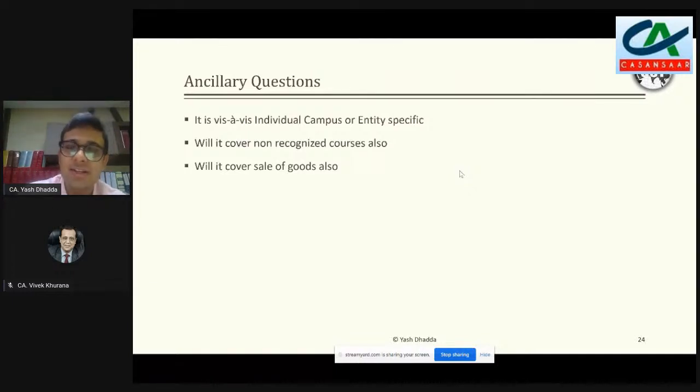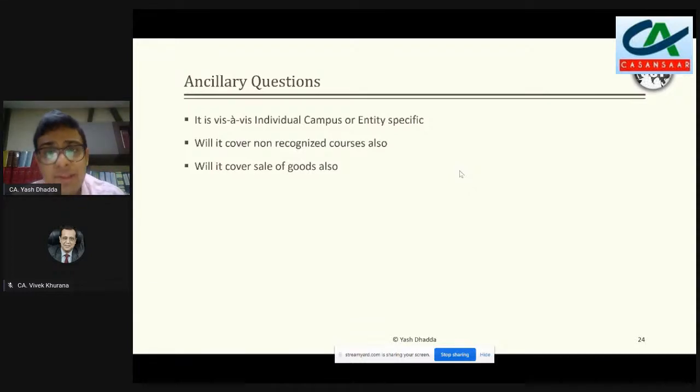अगर वो ऐसे courses run कर रहे हैं which is not recognized by law, या फिर 1 और 3rd में fall नहीं करता है. Second, अगर non recognized courses है, again I think I have given the answer. But if somebody is taking a view by saying कि ये तो business के ही बाहर है, जो हमारा initial discussion था, then in that case, चाहे वो course recognized हो या unrecognized हो, that really does not matter, because you are outside the scope, not because of the exemption entry, but you're outside the scope because you're saying you're not into the course and furtherance of business.